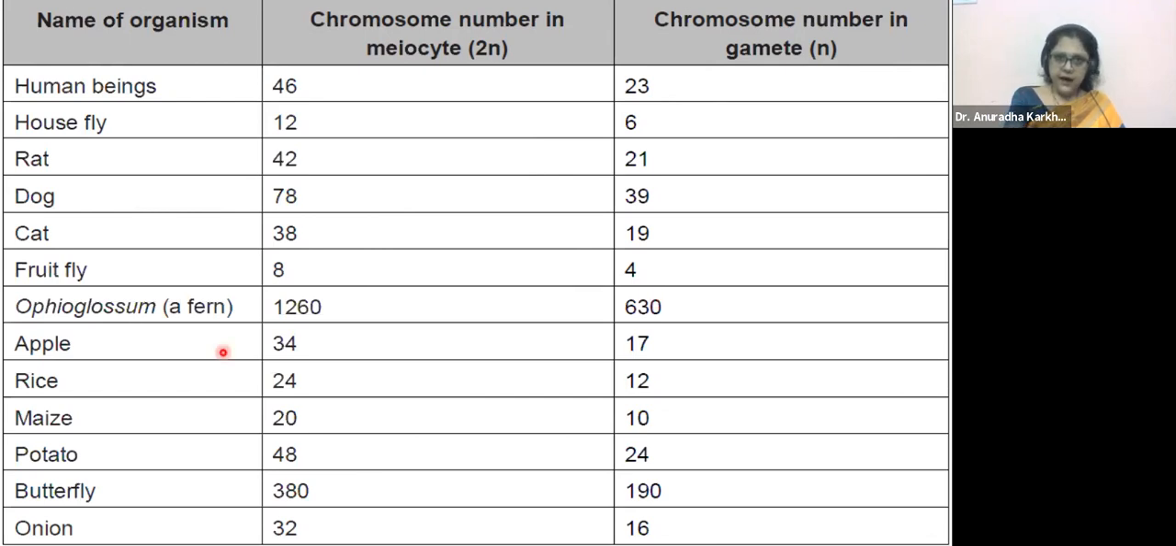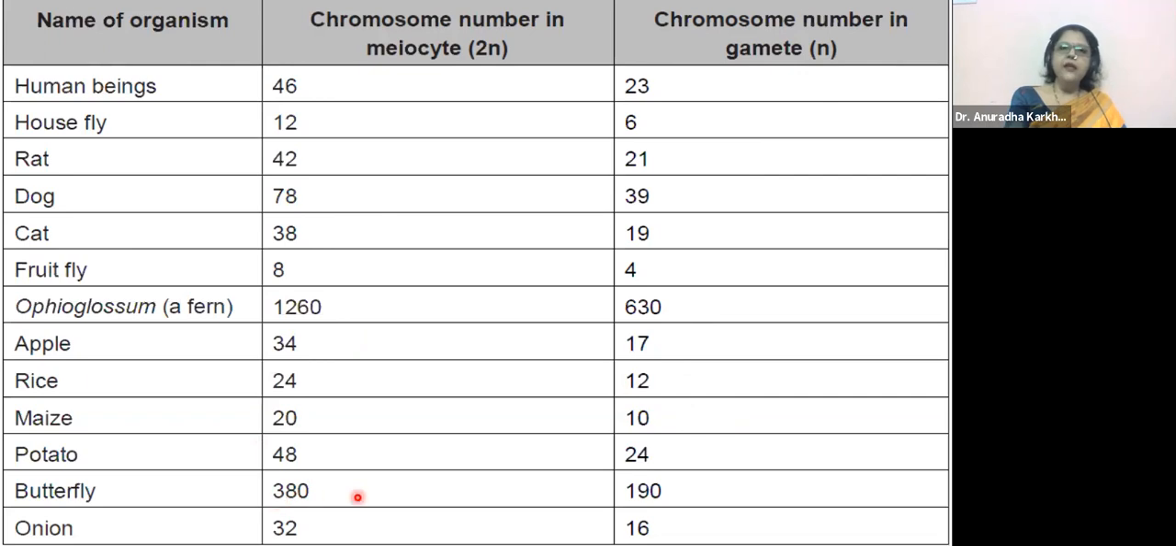Ophioglossum is a fern plant. Look, 1260 chromosomes. And in its gametes, it's going to have half of it, 630. Apple has got 34 chromosomes, 17 in the gamete. Rice has got 24, 12 in the gamete. Maize has got 20, 10 in the gamete. Potato has got 48 chromosomes, 24 in the gametes.